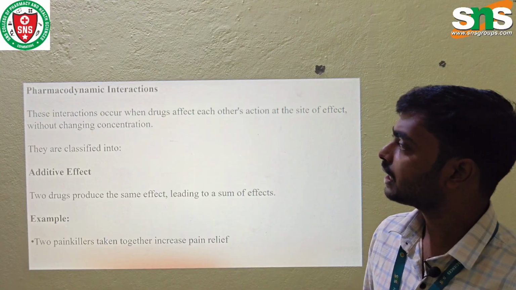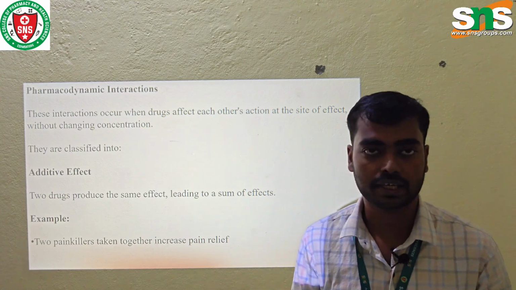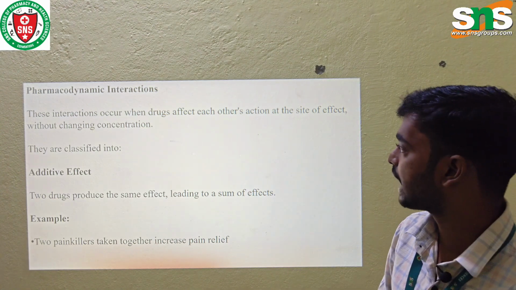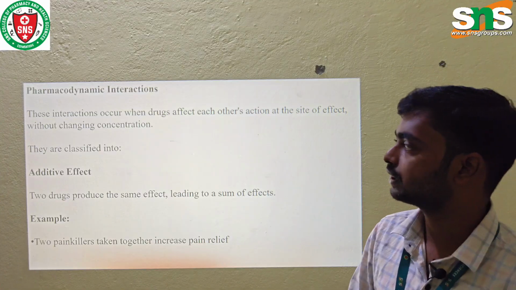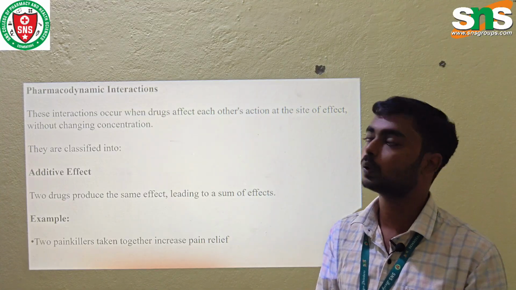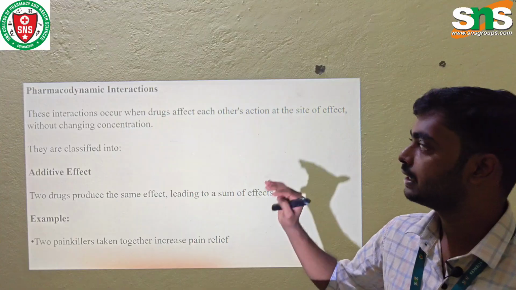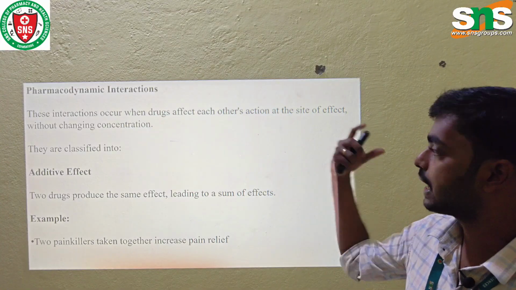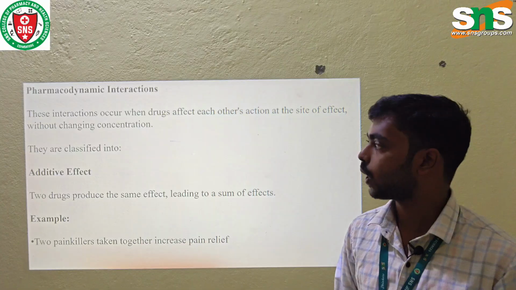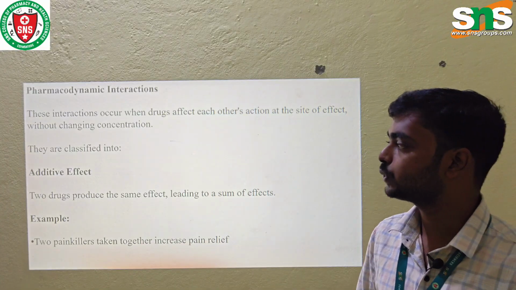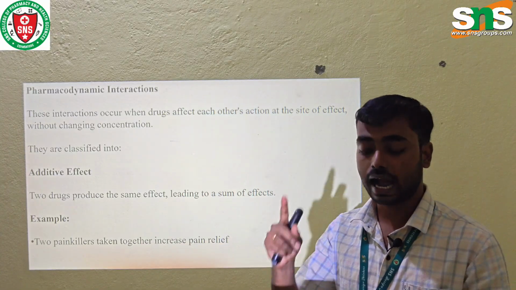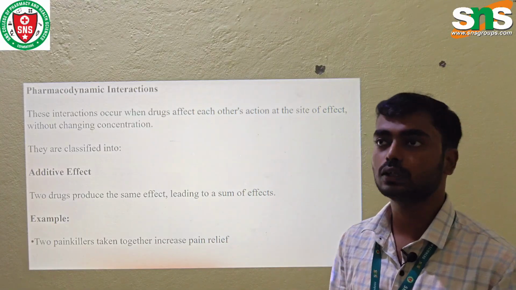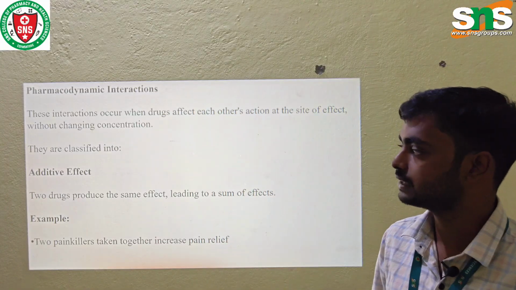So next topic is pharmacodynamic interaction. Pharmacodynamic interaction occurs when drugs affect each other's action at the site of effect without changing the concentration. They are classified into three types: additive effect, synergism effect and antagonism effect. So first we see the additive effect.